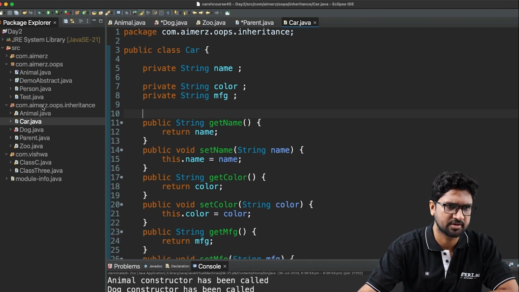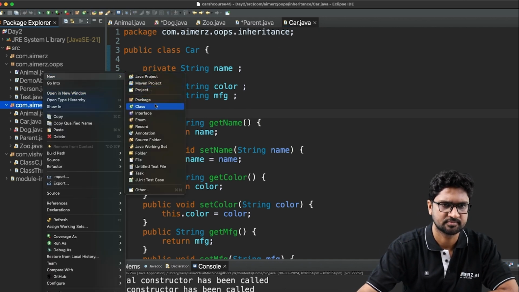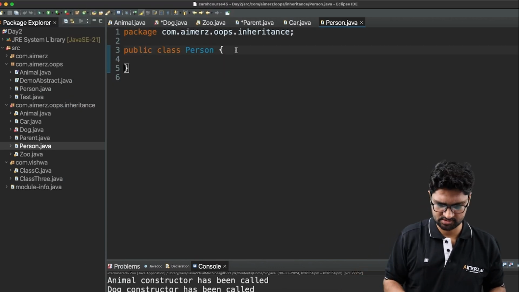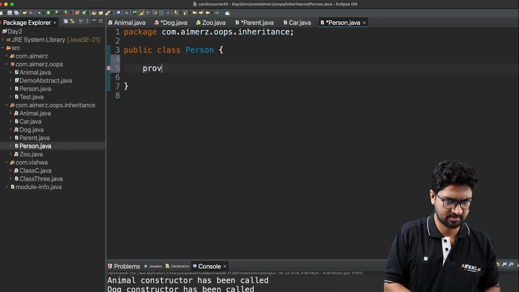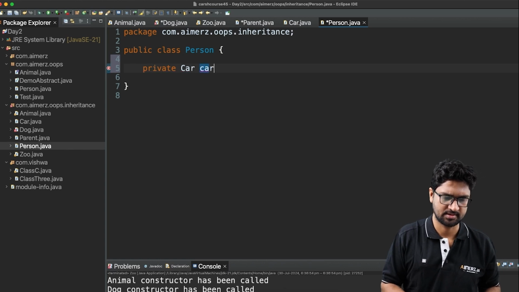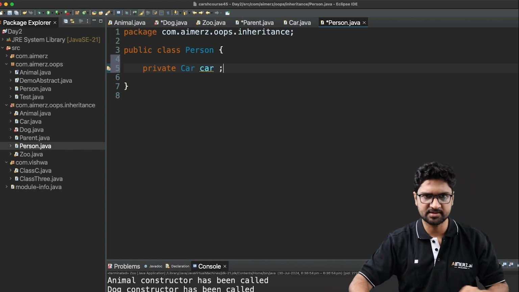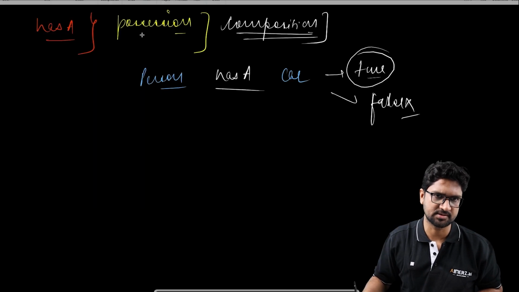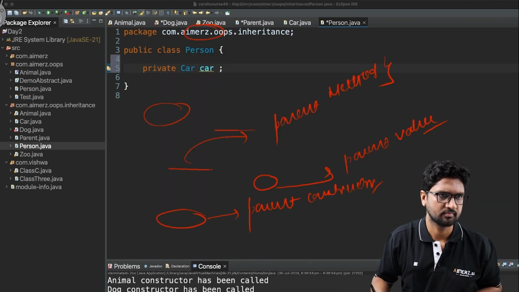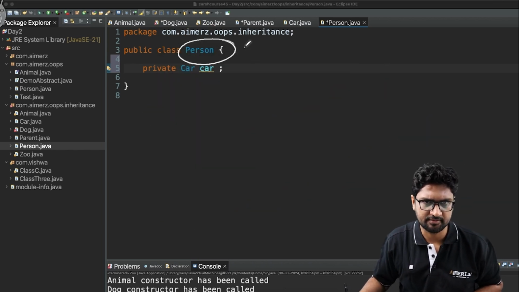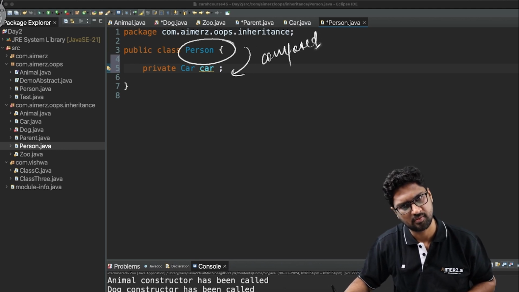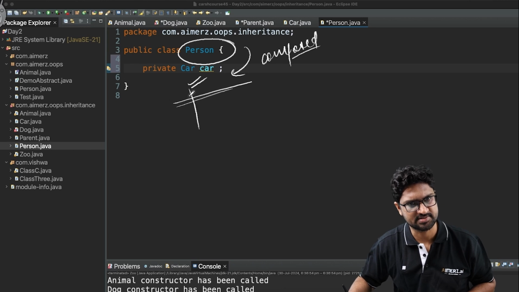Then similarly, let me create another class called person, right? And in this person class, I'm going to define something called private Car car. So if you see here, inside this person, I have composed car. This is called composition.